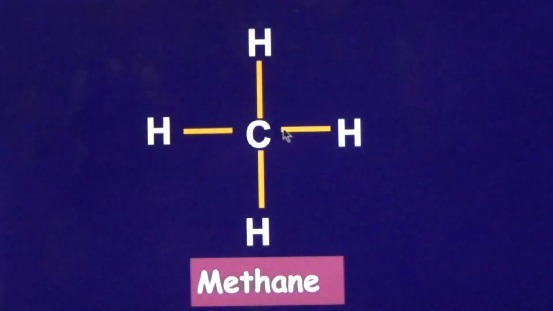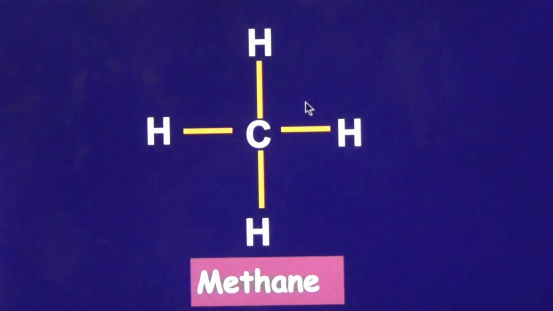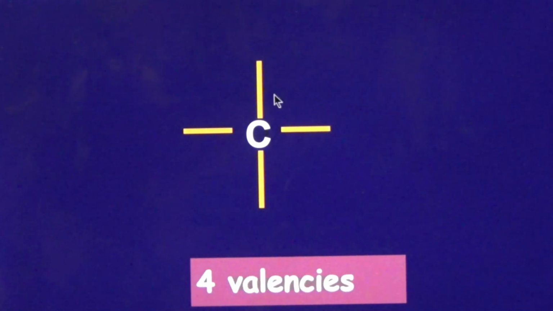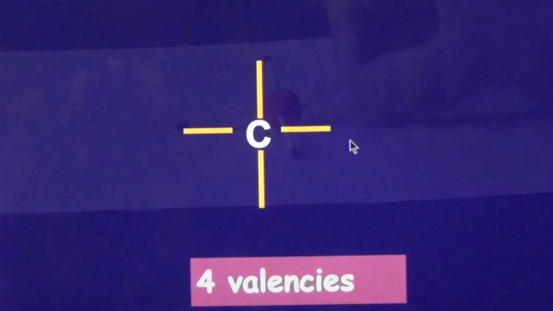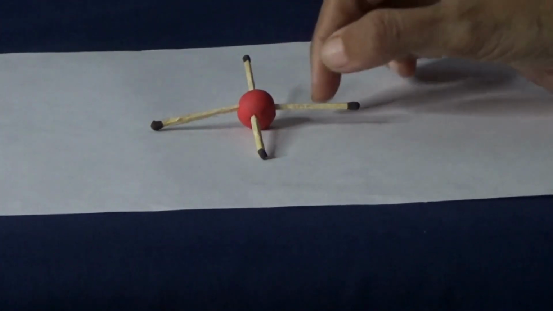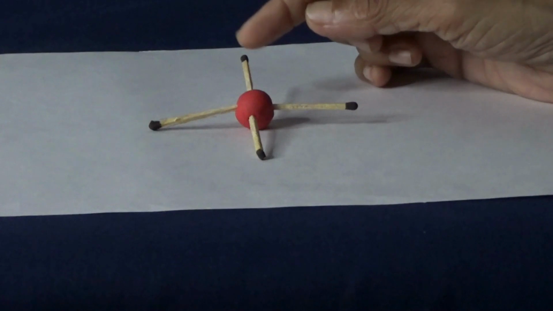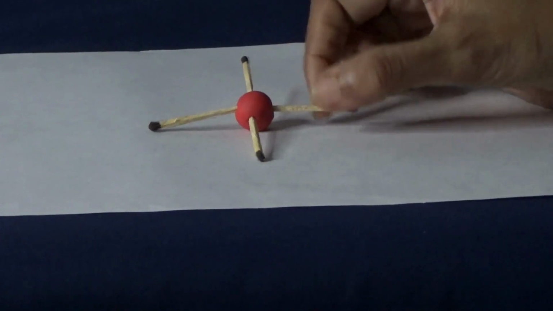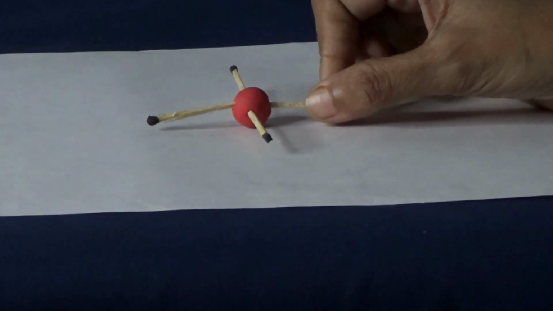And this is the first hydrocarbon, CH4, or methane gas, which is present in our kitchen gas or natural gas also. Here one stick shows a pair of electrons, and we see carbon has 4 valencies, which means it has the capacity to share 4 electrons. So any carbon will try making 4 pairs, or sharing 4 pairs. Here is CH4 shown with the help of clay and matchsticks. The head of the matchstick, which is black, can be treated as hydrogen. So this is a CH4 formation.